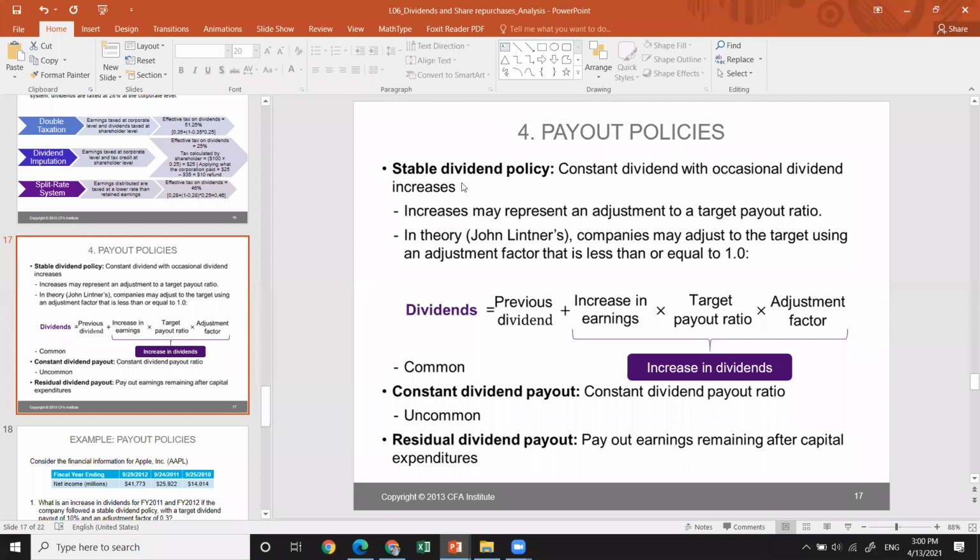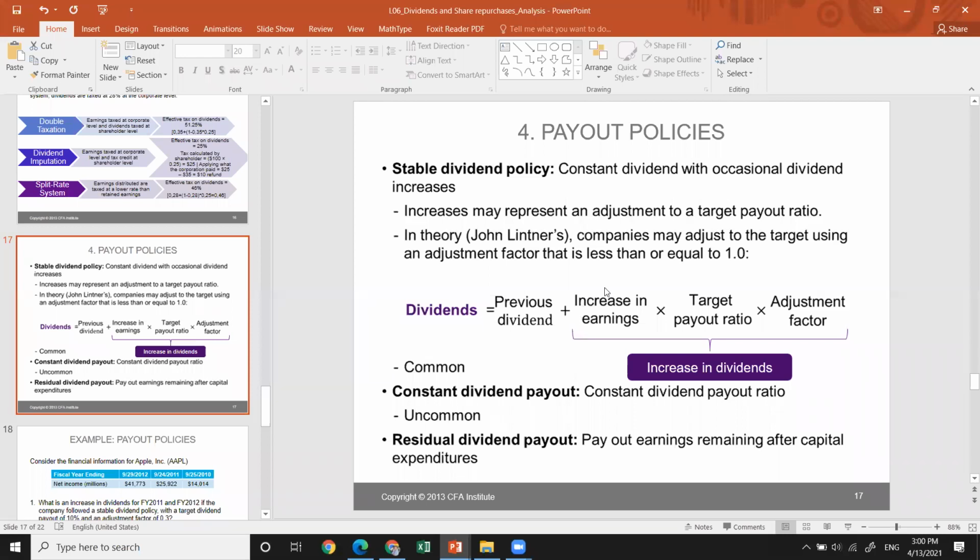Okay. Stable dividend payout policy. It's a constant dividend with occasional dividend increases. An increase may represent an adjustment to a target payout ratio. In theory, in accordance with Lintner's model, the company may adjust to a target using an adjustment factor that is less than or equal to 1. So the dividend is equal to the previous dividend that you had paid plus the increase in earnings times the target payout ratio and times the adjustment factor.